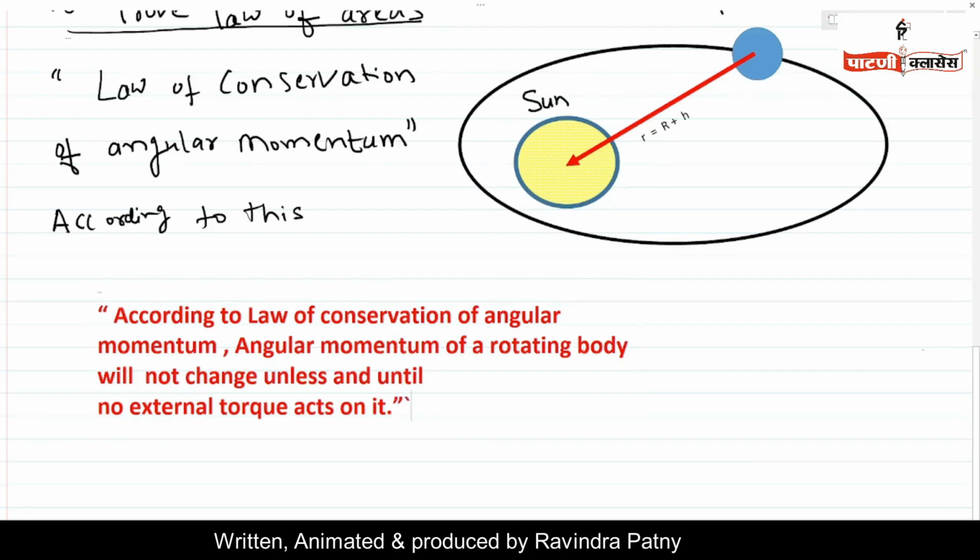Also, the law of conservation of angular momentum is valid only if the force is a central force. Here we observe that the gravitational force is towards the Sun. The gravitational pull due to the Sun on a planet is toward the center of the Sun. Thus, gravity is a central force. And whenever the force is a central force, the law of conservation of angular momentum is valid.